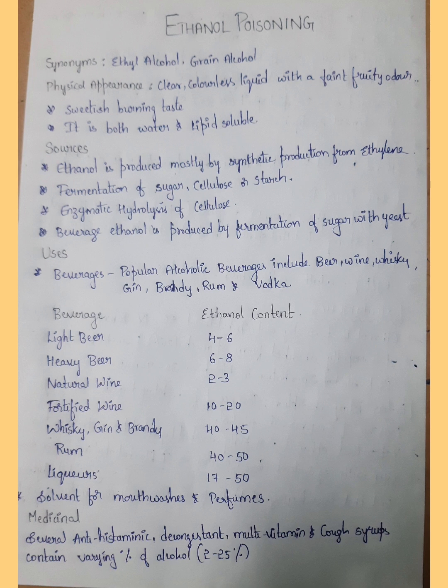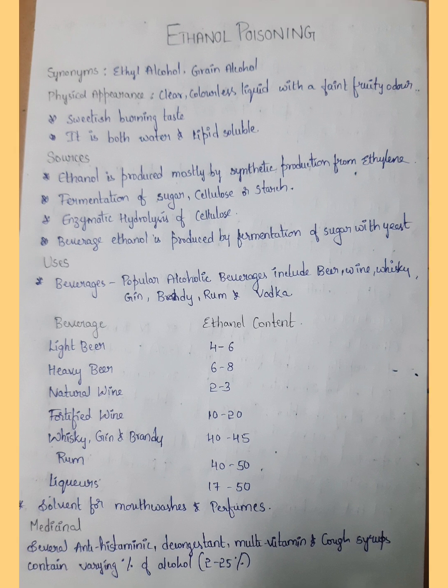Coming to physical appearance, it is a clear, colorless liquid with a faint sweet odor and a sweetish burning taste. It is both water soluble and lipid soluble. Sources of ethanol production: ethanol is mostly produced by synthetic production from ethylene, by fermentation of sugar, cellulose and starch, and by enzymatic hydrolysis of cellulose. Beverage alcohol is mostly produced by the fermentation of sugar with yeast.